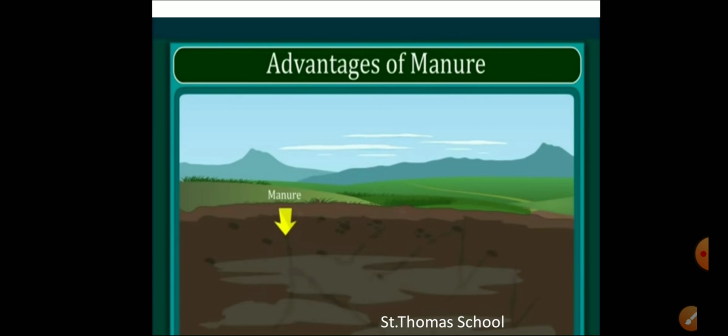Next, here we are going to start with the advantages of manure. What are the advantages? The organic manure is considered better than fertilizers, right? Why? What are the advantages of manure we are learning, right? So the organic manure which we are using in cultivations is considered better than fertilizers. This is because